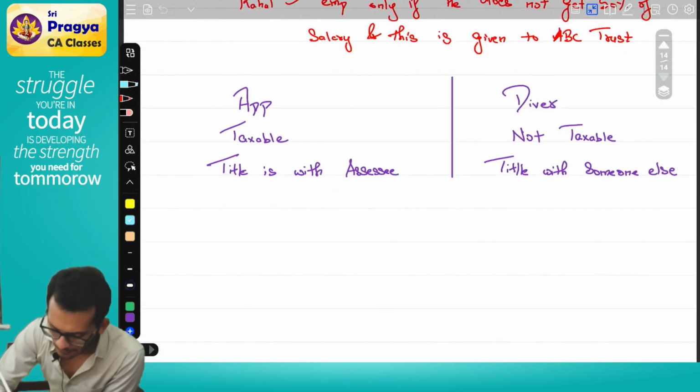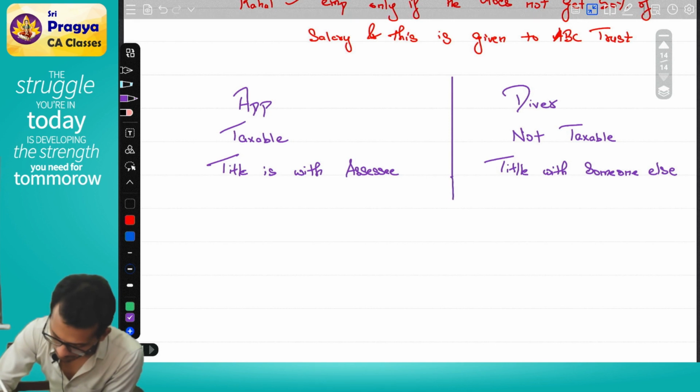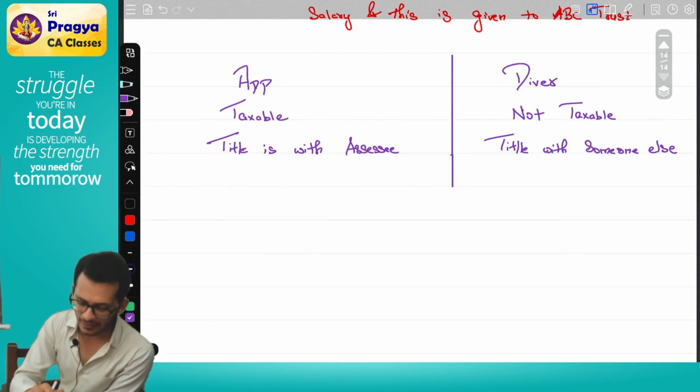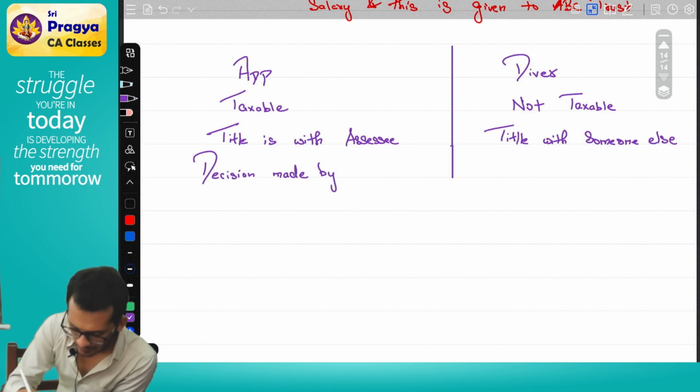Can I write one more point? In application of income, the decision is made by the receiver. Very good.